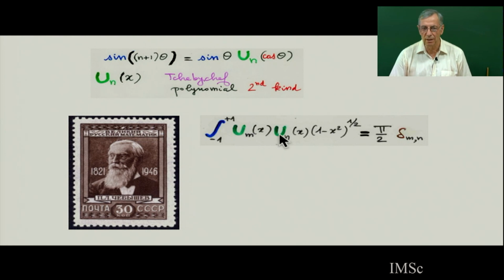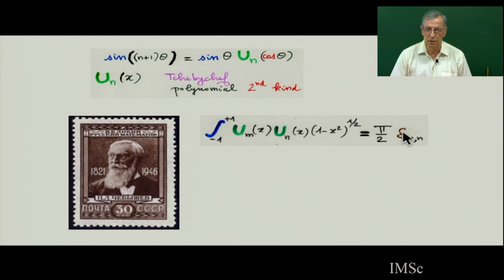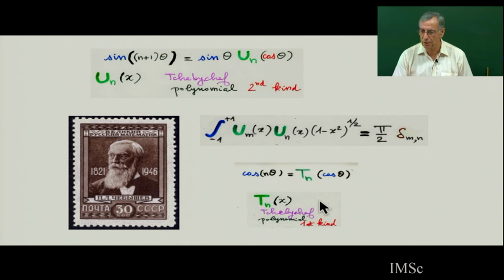You have an integral, and this is a Kronecker symbol. So this is 0 if m is different from n, and non-zero if m equals n. Each Chebyshev polynomial U_n is of degree n. In fact, there are two kinds of Chebyshev polynomials, first kind and second kind; the first kind is when you express cos(nθ) as a function of cos θ.